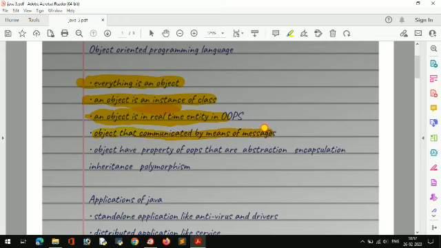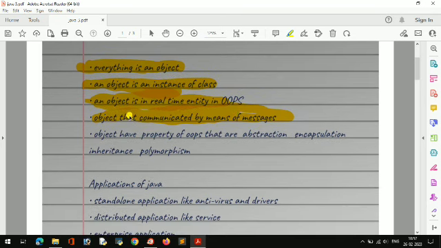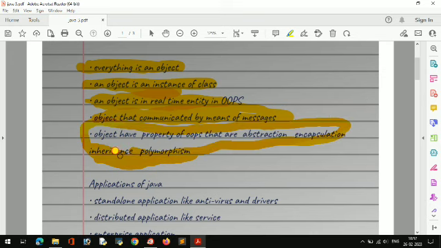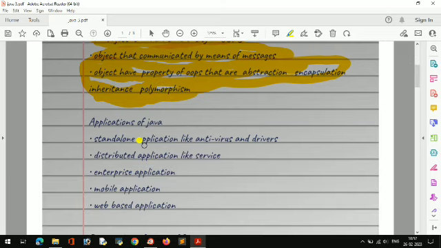Objects communicate by means of messages. Leave that point, not that important, but it means objects communicate with each other. Object has the properties of OOPs that are abstraction, encapsulation, inheritance, and polymorphism. So object has four properties, as you know OOPs has four properties. So only objects have the properties of OOPs.